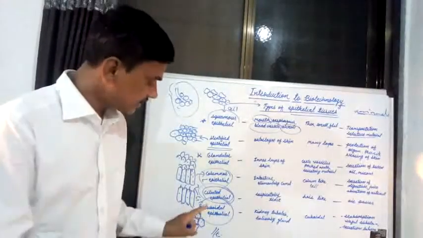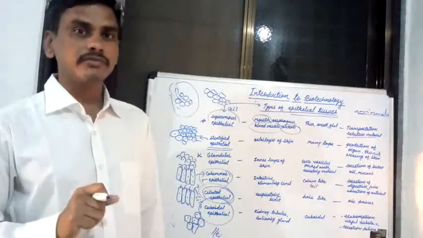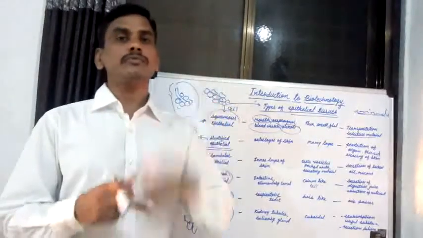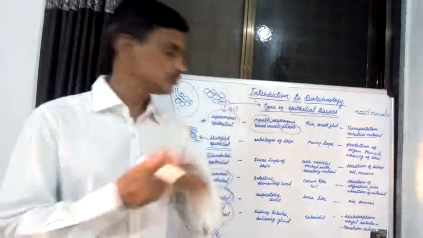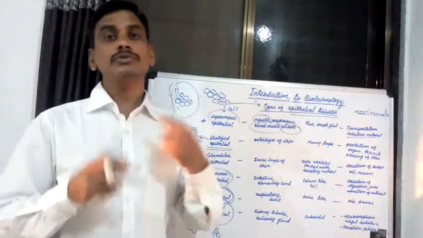What is the function of cuboidal epithelial tissue? The first function is reabsorption of useful substances.